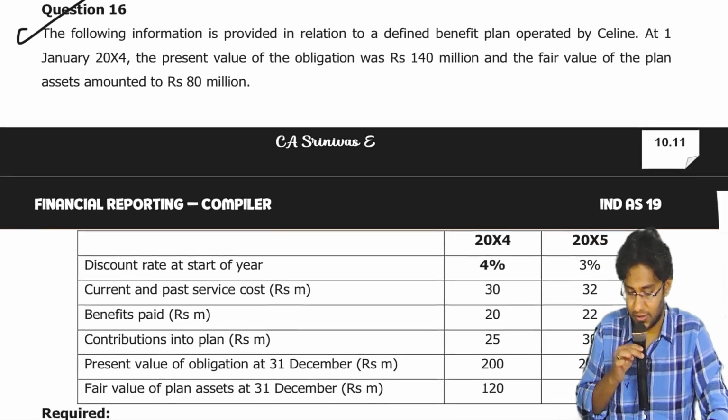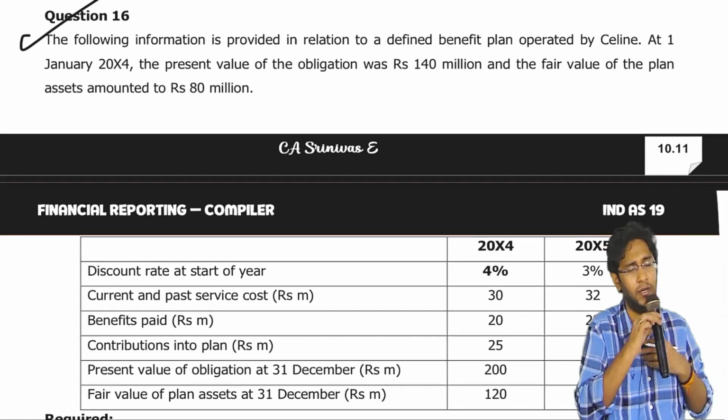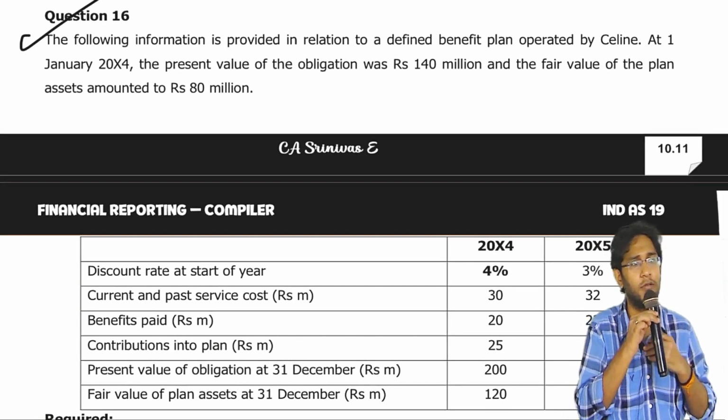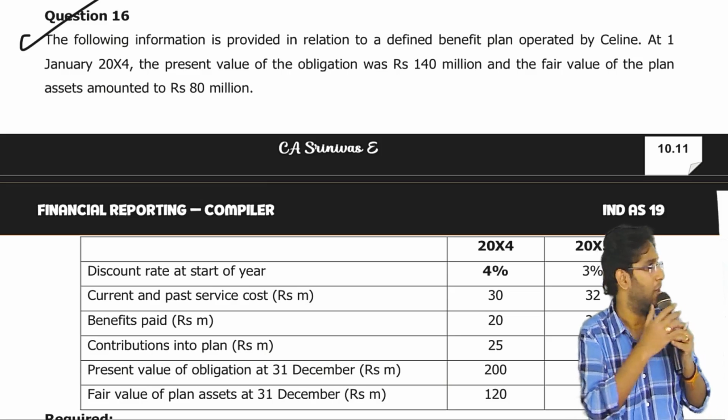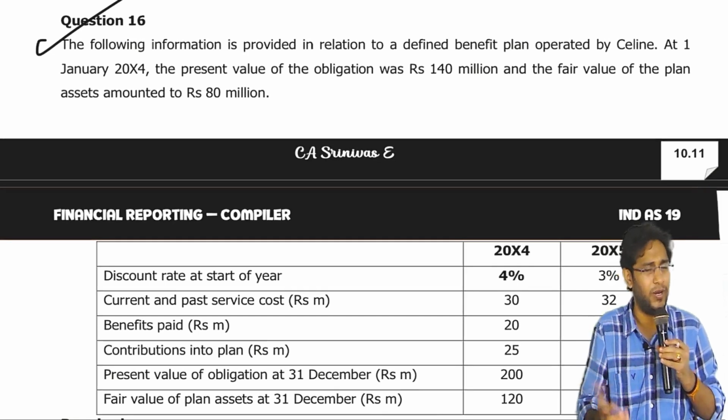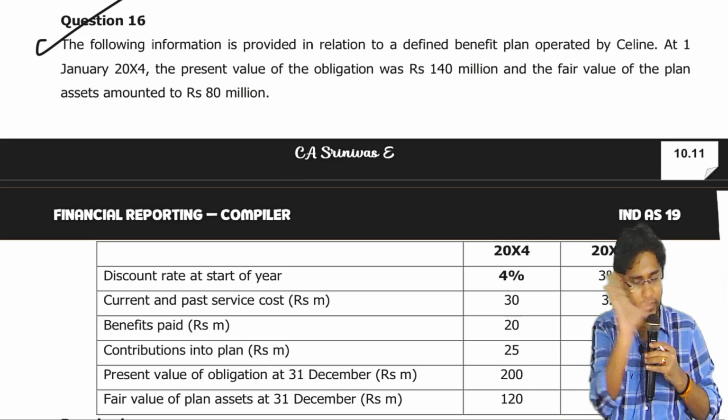Watch this question number 16. This is an old IFRS question that got copied into our CA Final examination and study material also. They only repeat this, they don't have any other question. Various variants are there, but this is the original source question.